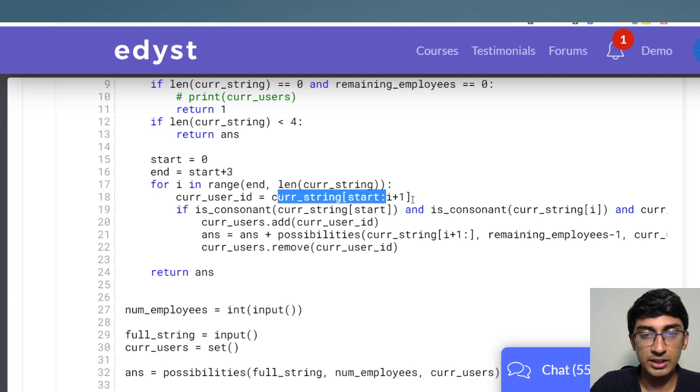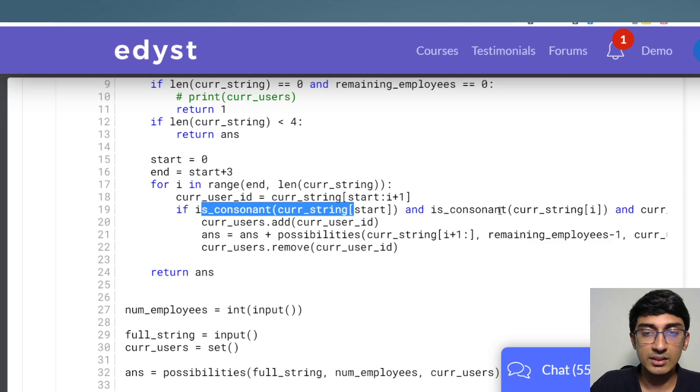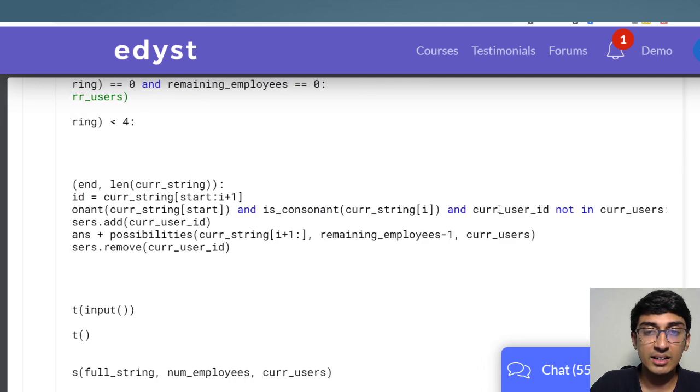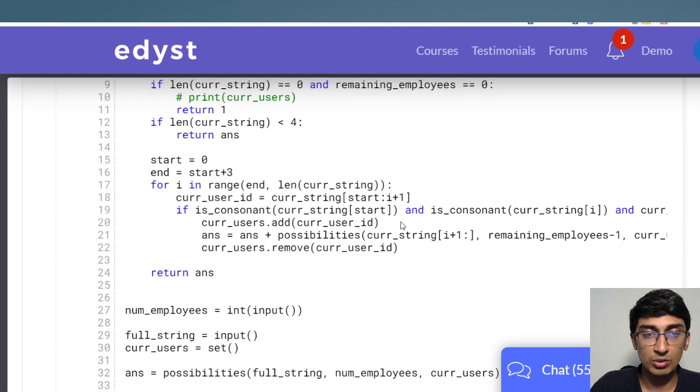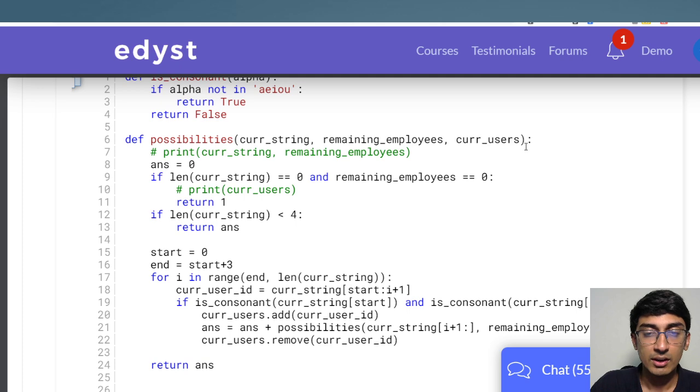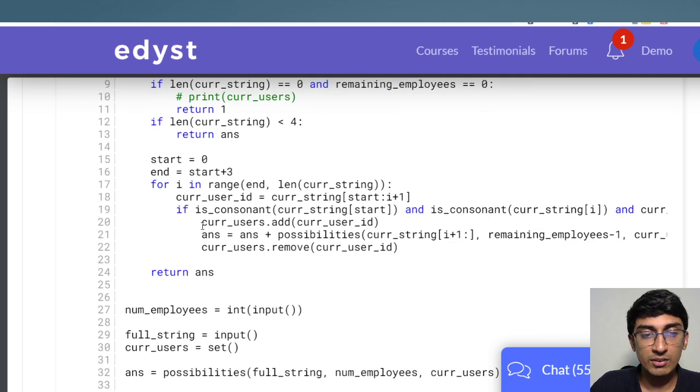We'll get this current user ID over here, and we'll check if it's a consonant at the start and a consonant at the end, and the current user ID is not in the current users that we've got so far, and that is a set which we are passing. We'll check that in just a bit. Whenever it is valid, we'll add this user ID to our set, and then we'll pass it on into the next part of the function over here.